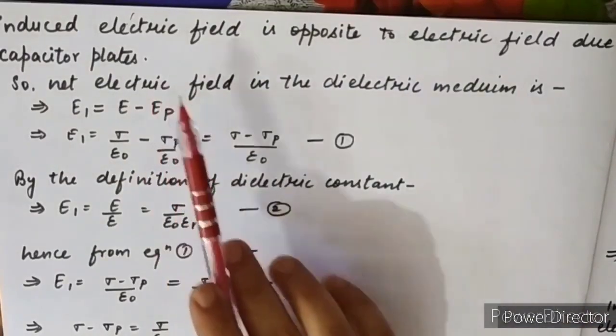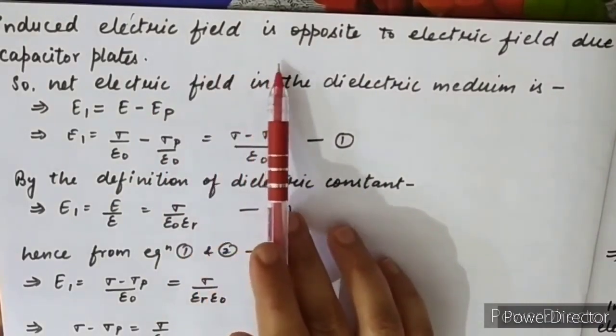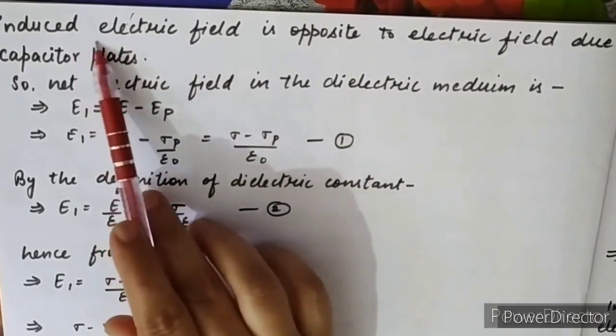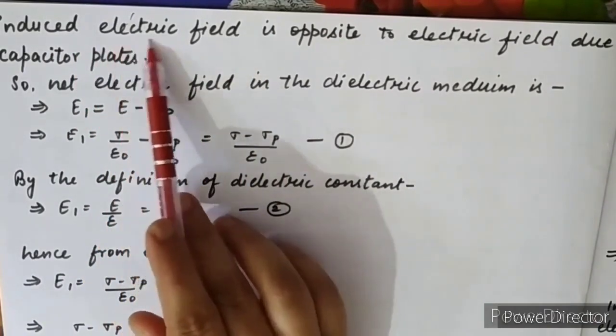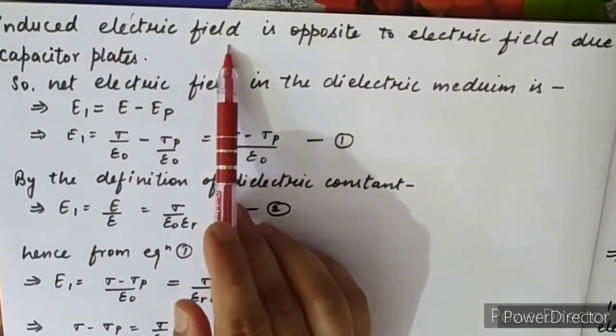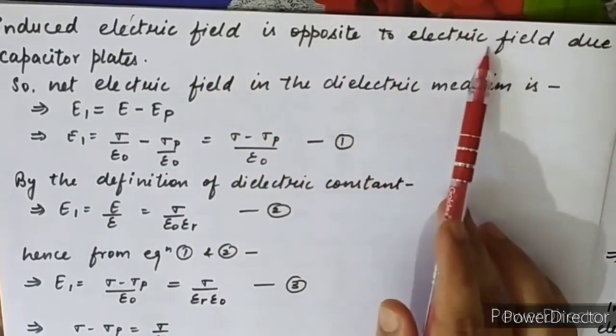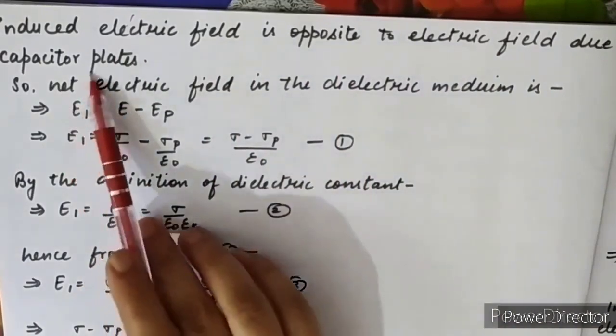The direction of this induced electric field, due to the dielectric medium filled between the plates, is always opposite to the electric field due to the capacitor plates.